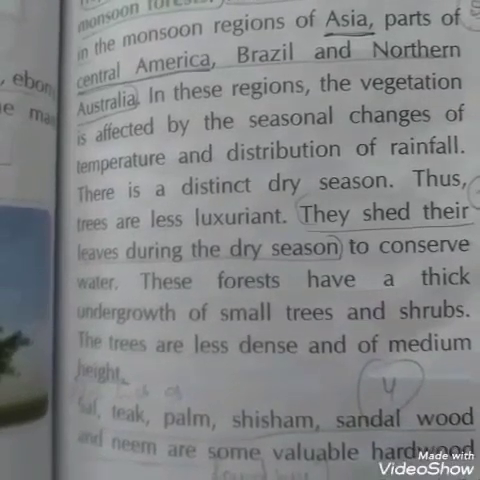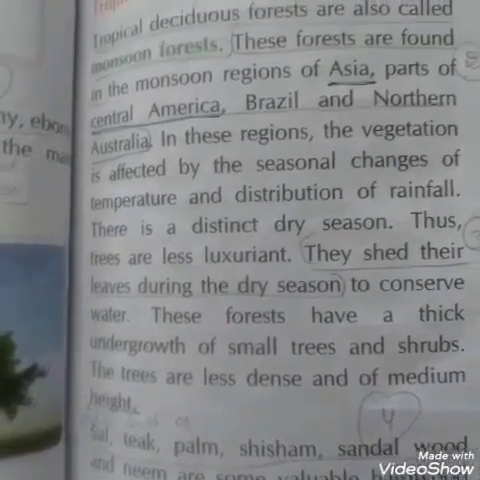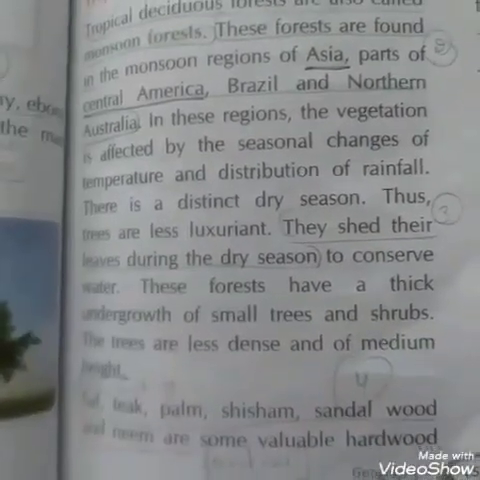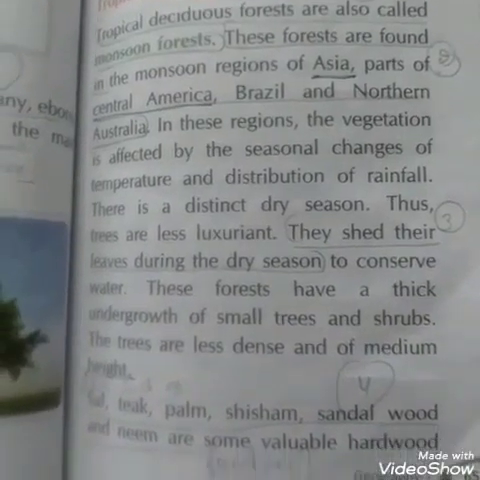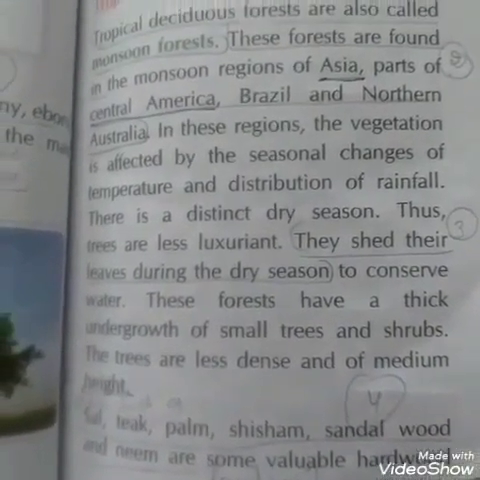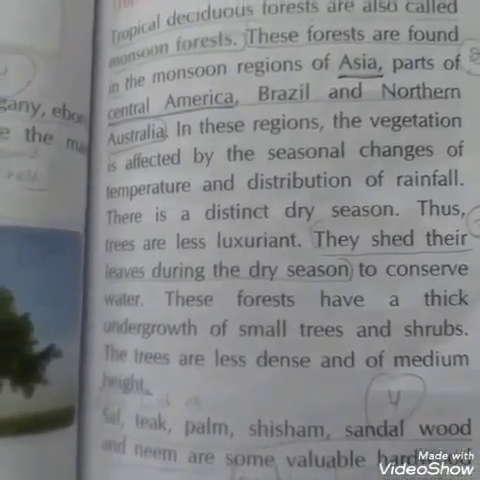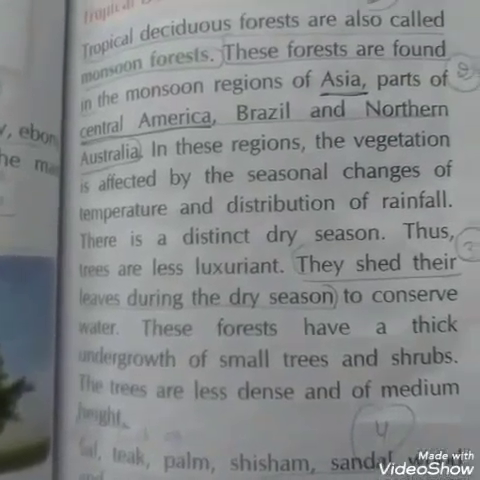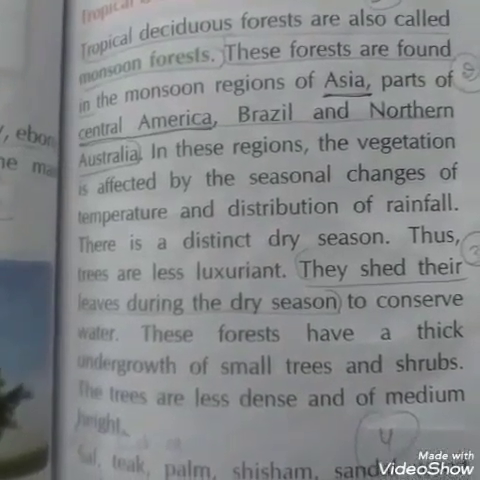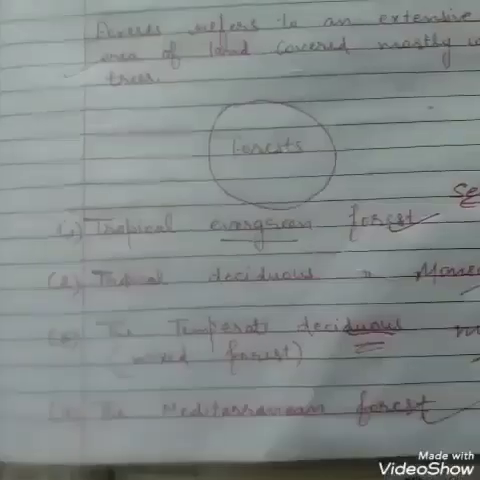These forests have a great economic value. Economic value means it is used for commercial purposes, because the wood of these trees is used for making furniture, transport equipment, etc. These forests are also known as monsoon forests because they require monsoon; they grow in monsoon climatic conditions.